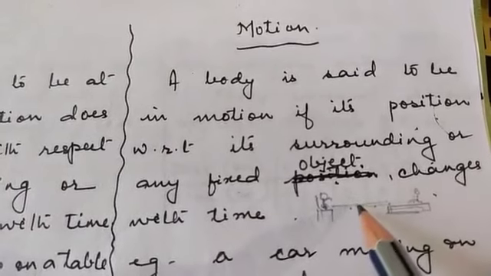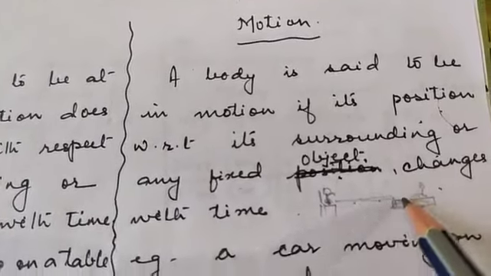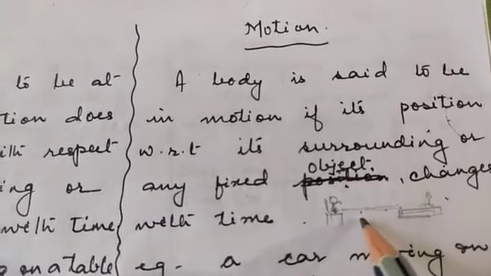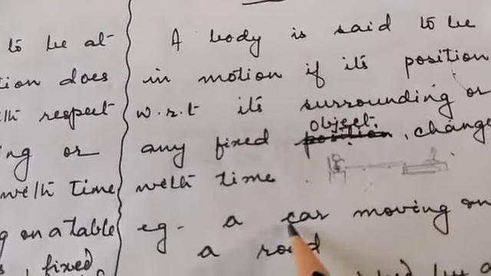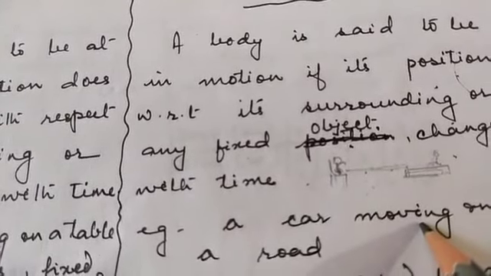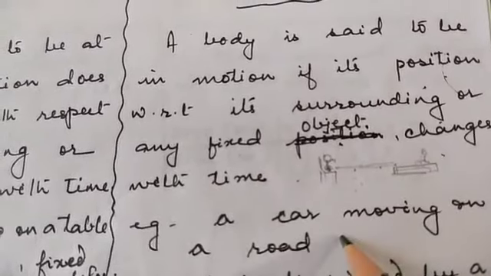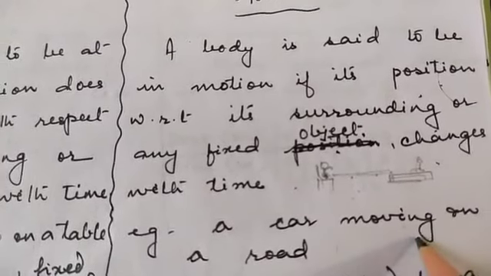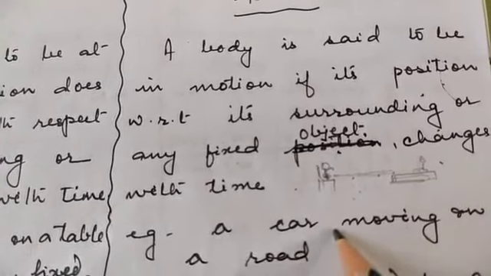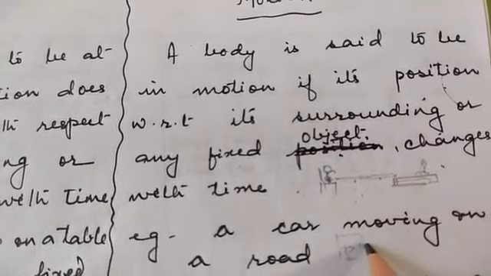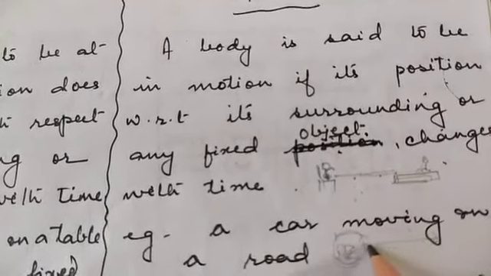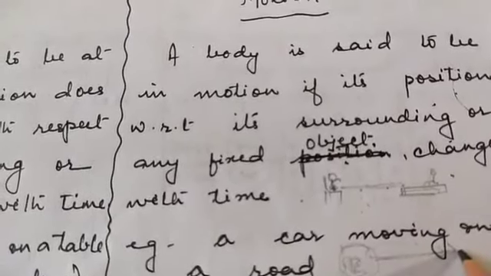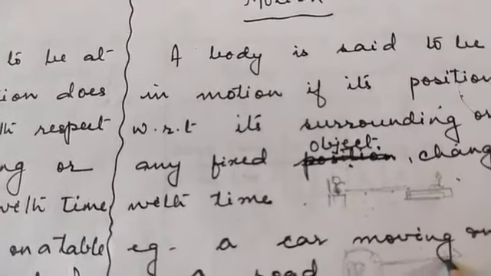Similarly, suppose a car is standing in a garage. At that time when the car is standing in the garage, the car is at rest. Now the car starts moving on the road. It's out of the garage and it starts moving on the road. It is changing its position with respect to the garage. The car was in the garage and now it has moved out, which means it has changed its position from the surrounding, that is the garage. So when it is moving out, then it is in motion.